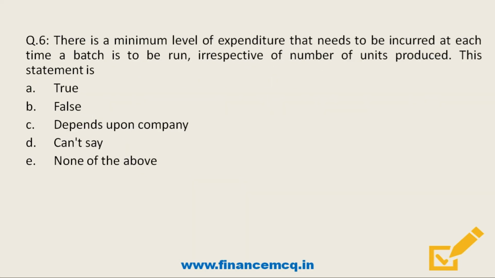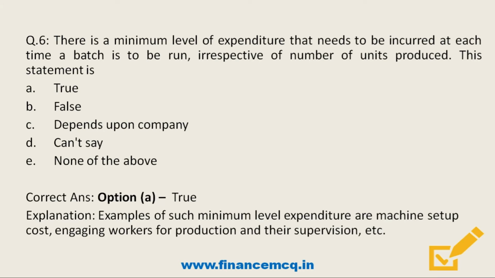Moving on. Question number 6. There is a minimum level of expenditure that needs to be incurred each time a batch is to be run, irrespective of the number of units produced. This statement is option A, true. Option B, false. Option C, depends upon company. Option D, can't say, and last option, none of the above. So friends, here the statement is true. Examples of such minimum level expenditure are machine setup cost, engaging workers for production and their supervision, etc.